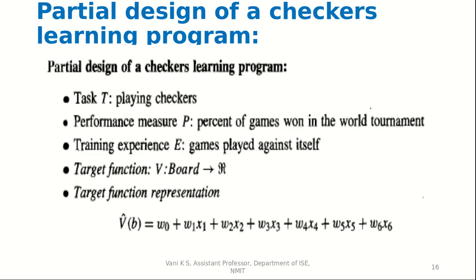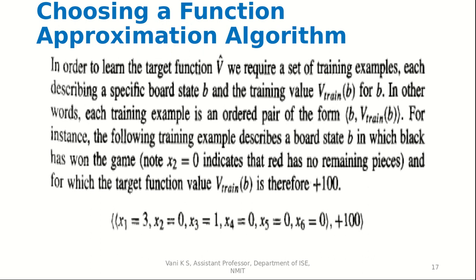So the partial design is ready for the checkers learning program. What do we have till now? We have a task, which is playing checkers. We have the performance measure P, that is percentage of games won in the world tournament. Then we have training experience, games played against itself. Then we have the target function, which is V board, and this gives results R. Then the target function representation is somewhat like w0 plus w1 x1 till w6 x6. So now we have to choose a function approximation algorithm.